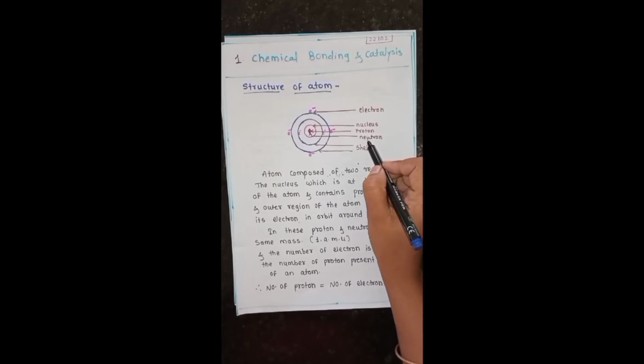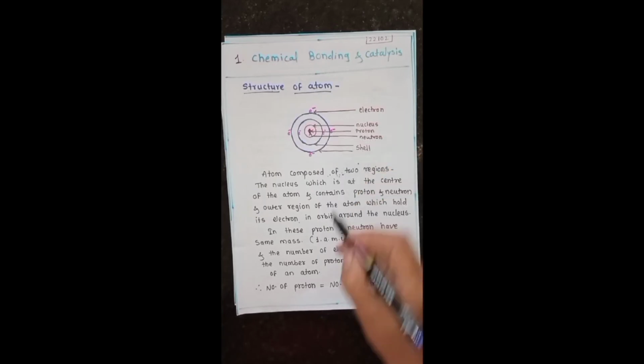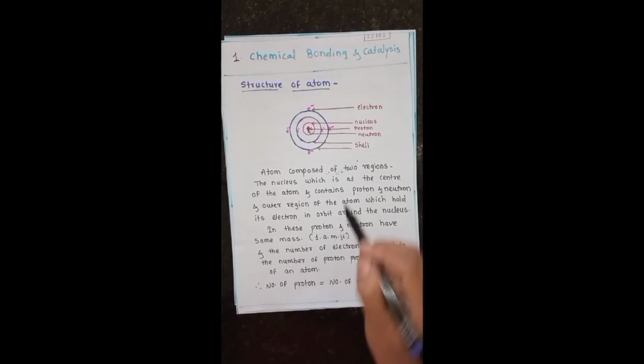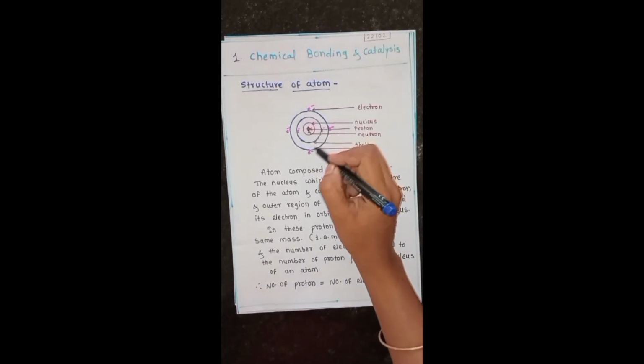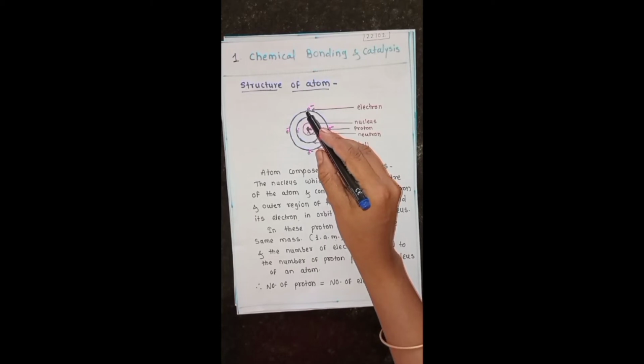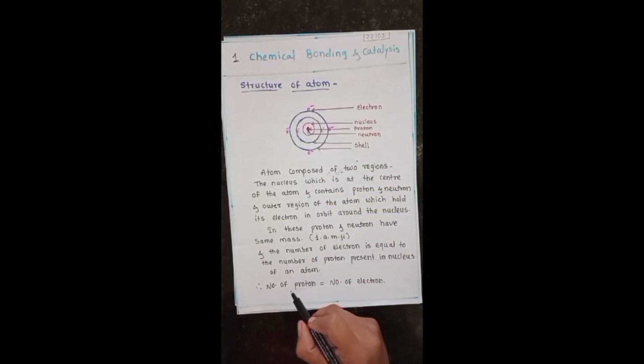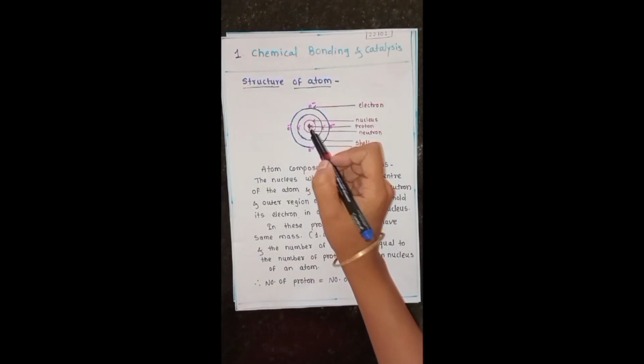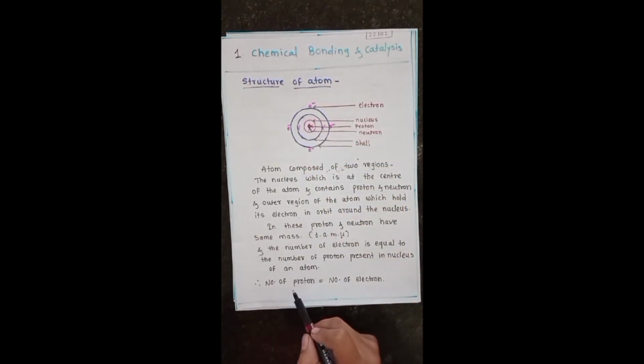Protons and neutrons have about the same mass, about 1 atomic mass unit, and the number of electrons revolving around the nucleus of an atom is equal to the number of protons present in the nucleus. So we can write the equation: number of protons equals the number of electrons.